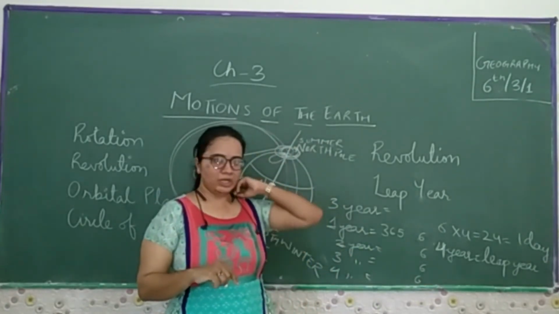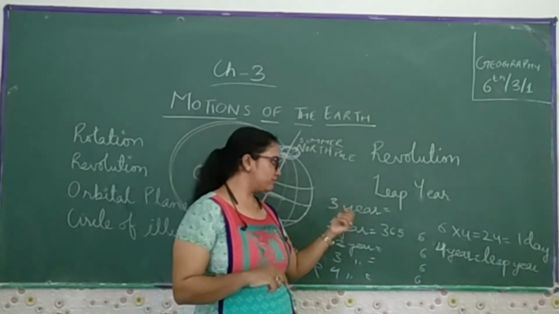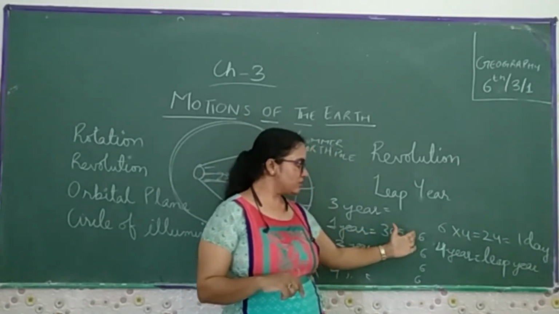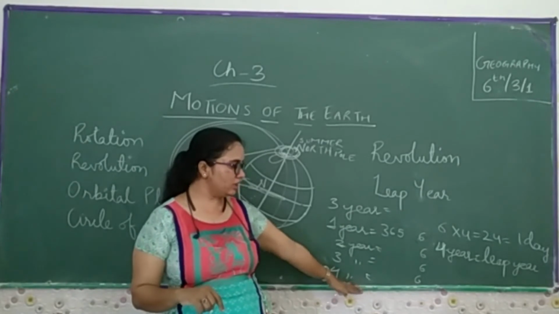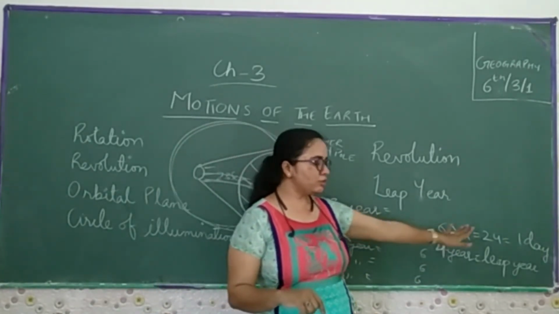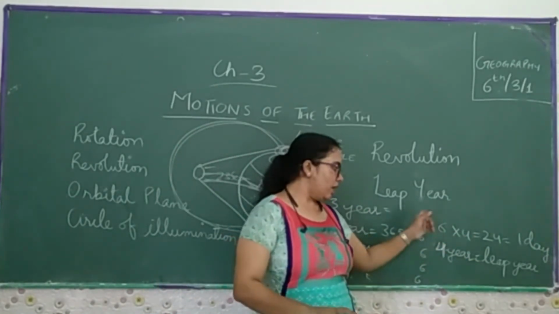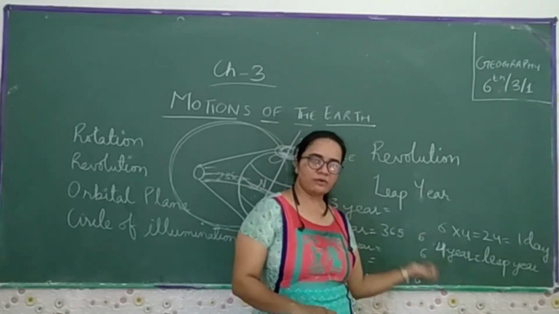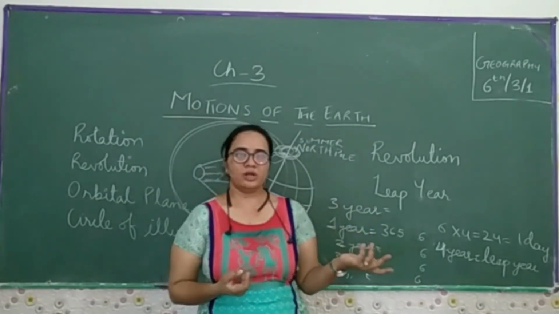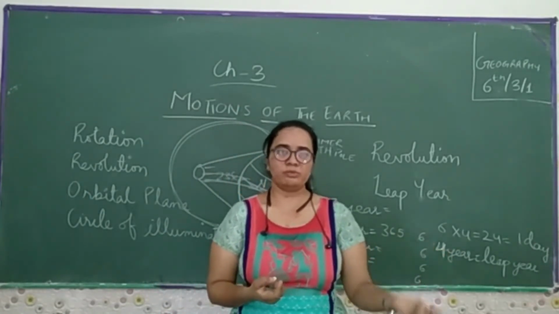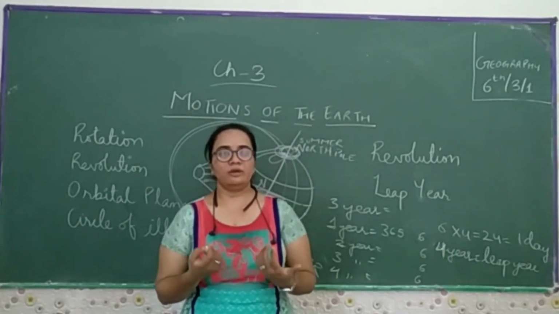If we talk about the leap year, every year we have an extra 6 hours. After three years, the fourth year comes. So 6 times 4 is 24, which makes 1 day. After adding up all the 6 hours, we get one day, and that year we call a leap year, and the date we add is 29 February.